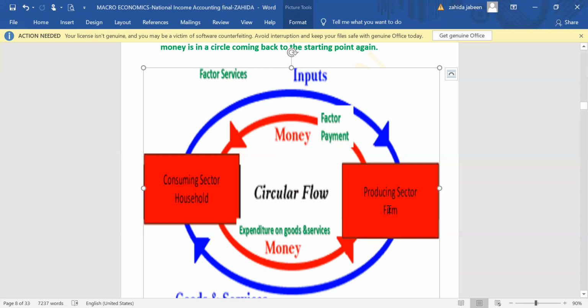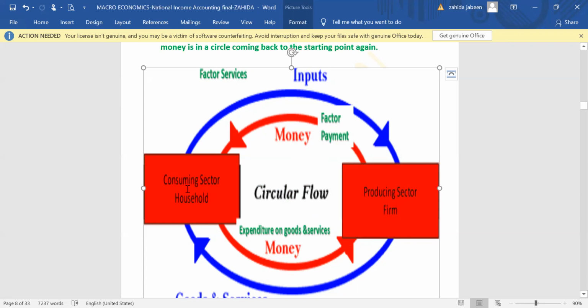So money is given to the factors of production. That is called factor payment. The payment which is given to the factors of production is known as factor payment in the form of money. So money which was generated in the producing sector, when production takes place, income is generated, and this income goes to the consuming sector, the household, in the form of factor payment, in the form of rent, wages, interest, and profit. So money has moved from the firm sector, producing sector, to the consuming sector.